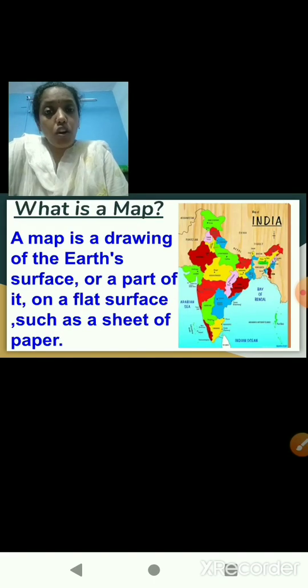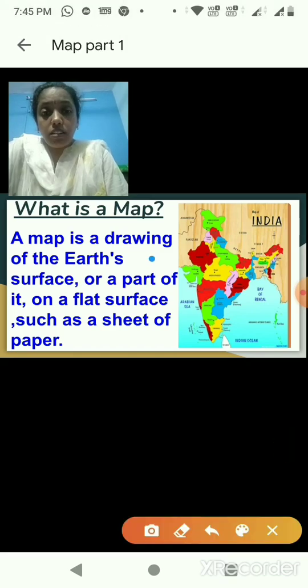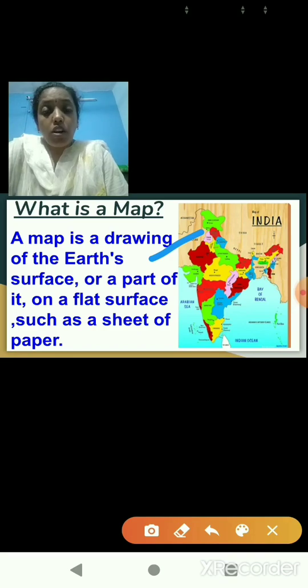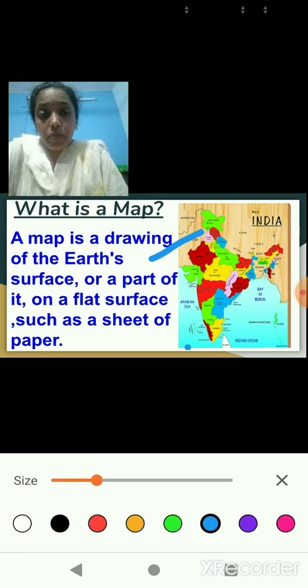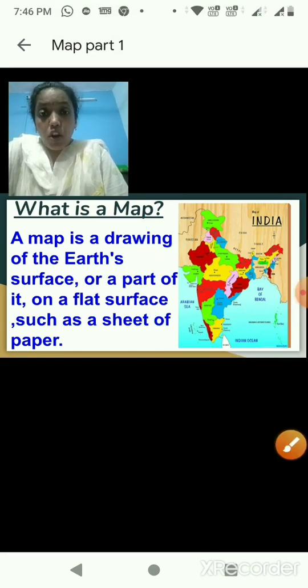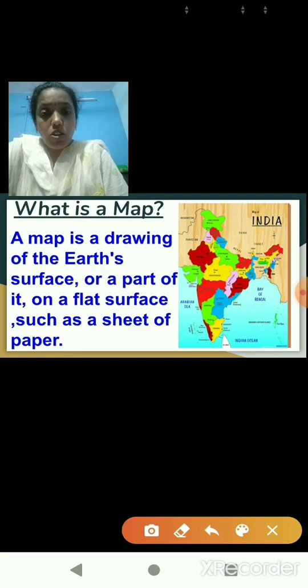What is a map? A map is a drawing of the earth's surface or a part of it on a flat surface such as a sheet of paper. Okay, what is a map, children? Now here is a map of India. A map is a drawing of the earth's surface or a part of it.